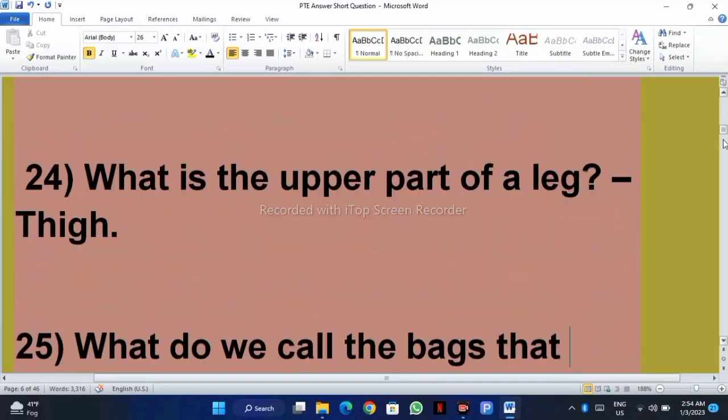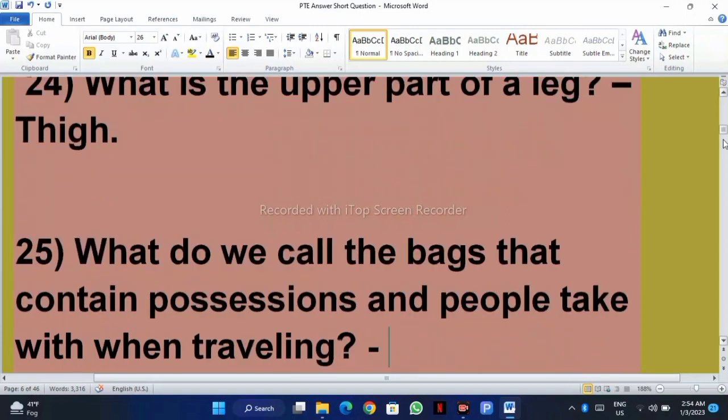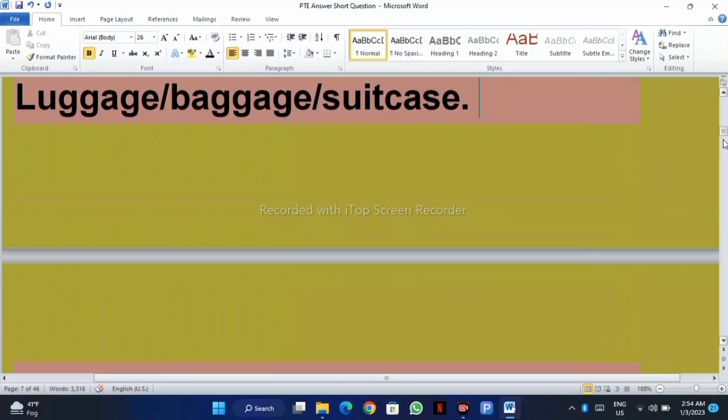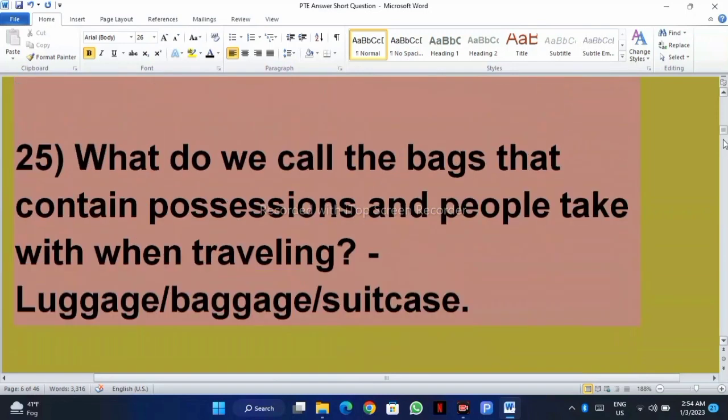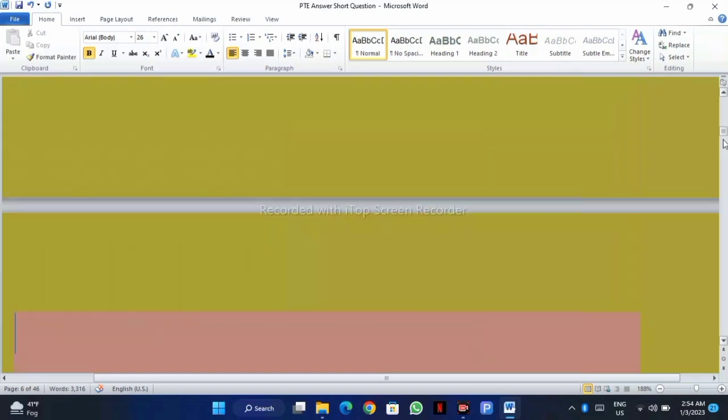What is the upper part of a leg? Thigh. What do we call the bags that contain possessions and people take with them when traveling? It's called luggage or suitcase.